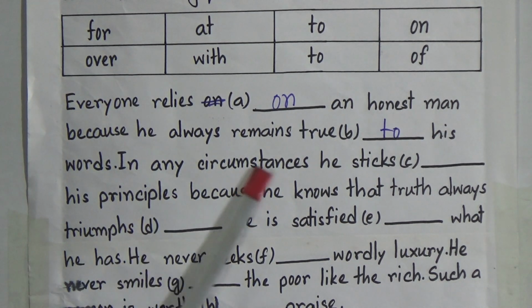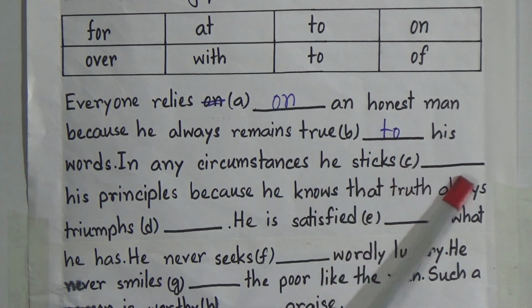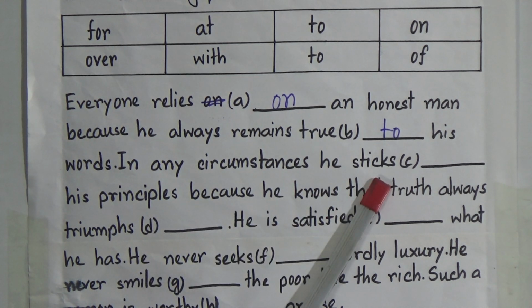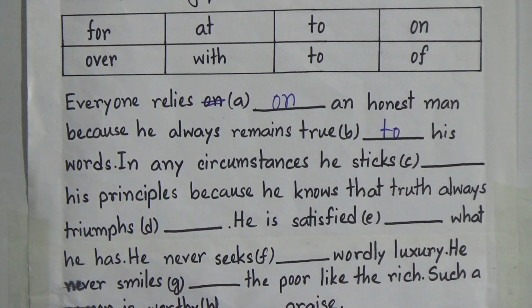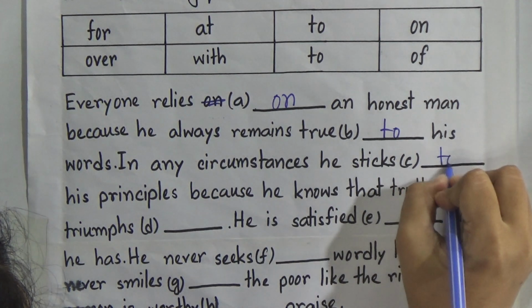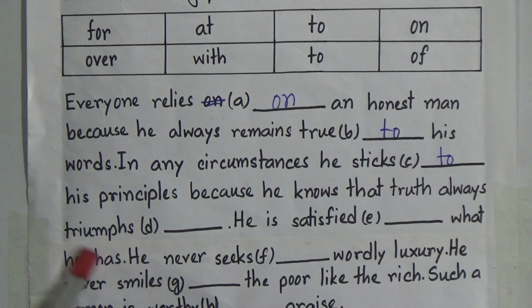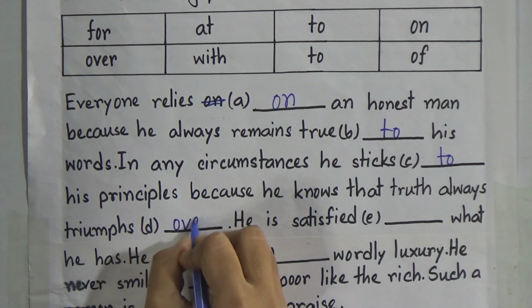In any circumstances he sticks, number C, dash his principles. So what will be there? We all know that it will be to with stick. So to his principles because he knows that truth always triumphs dash, and we will use here over with triumphs. So it will be over.